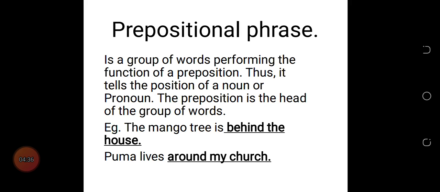It answers the question, where is the mango tree? It gives the position of the mango tree, or the relationship between the mango tree and the house. Another example: Puma lives around my church. Where does Puma live? Around my church. So we have around my church as the prepositional phrase in the second sentence.